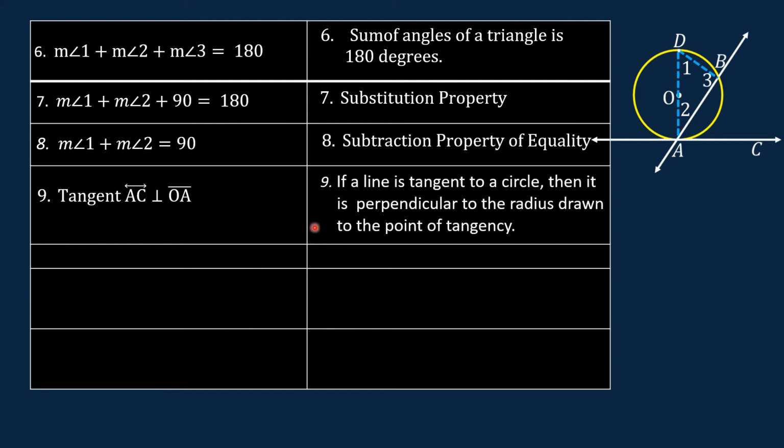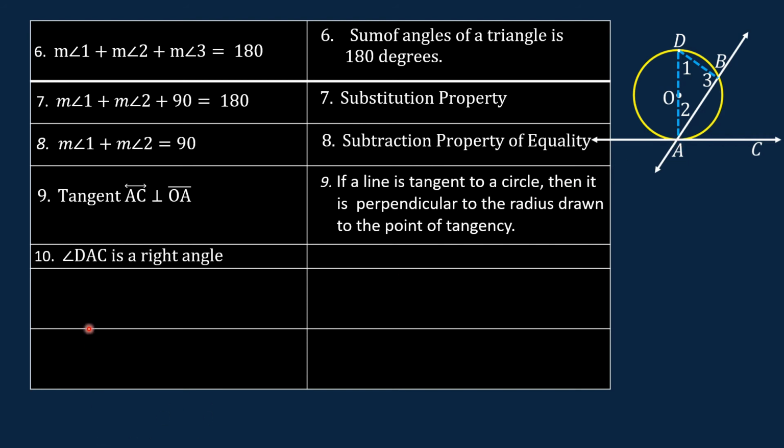According to this theorem, if a line is tangent to a circle, then it is perpendicular to the radius drawn to the point of tangency. This line AC is tangent to the circle. So it is perpendicular to radius OA that is drawn to the point of tangency. The point of tangency here is point A.